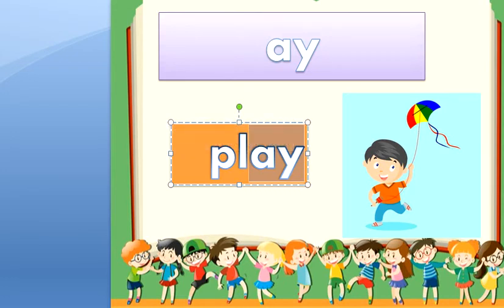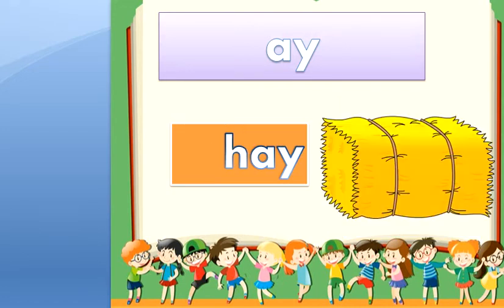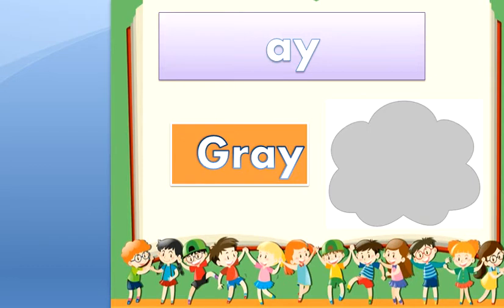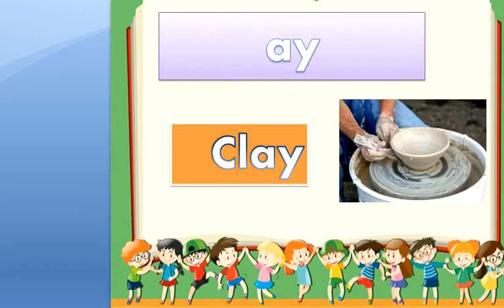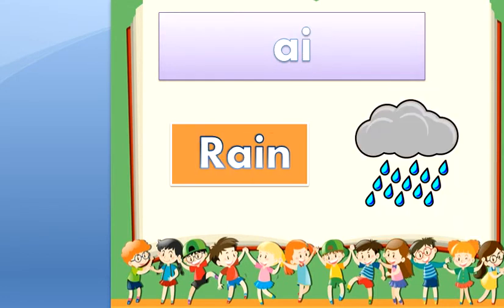Okay? So we have play, hey, gray, and clay. All of them make A and Y make one sound, which is A. And here we have A and I. When we have A and I in the middle of the word, they just make one sound, which is A, okay? When we have A and I in the middle of the word, they make the sound A.